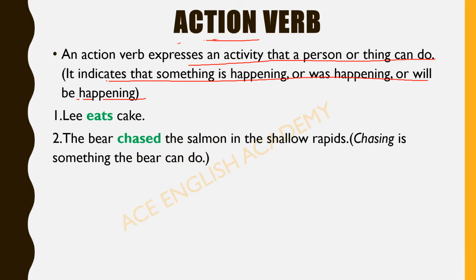Let's see examples. Lee eats cake. So eating is something Lee can do. So here this word eat is an action verb. It's not telling us about the state, it's telling us about the action.